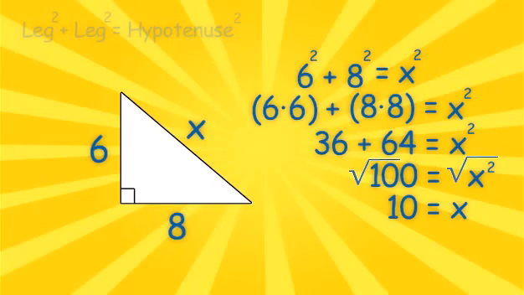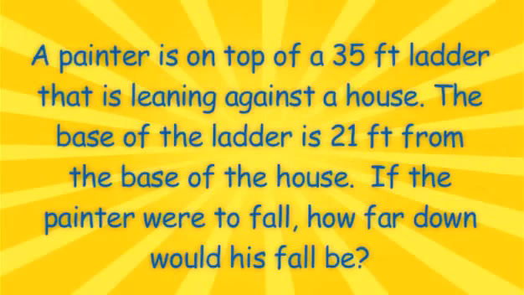Now let's try a word problem. A painter is on top of a 35-foot ladder that is leaning against a house. The base of the ladder is 21 feet from the base of the house. If the painter were to fall, how far down would his fall be?